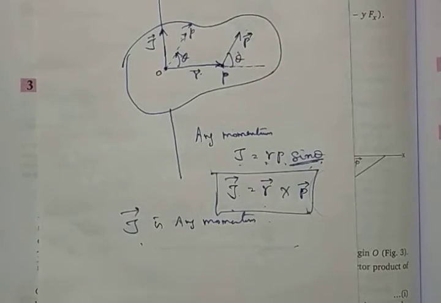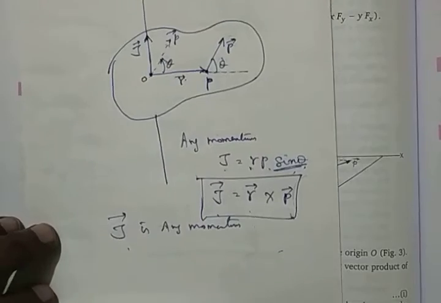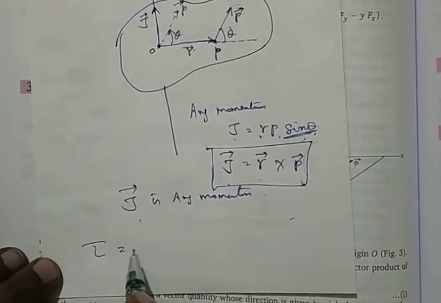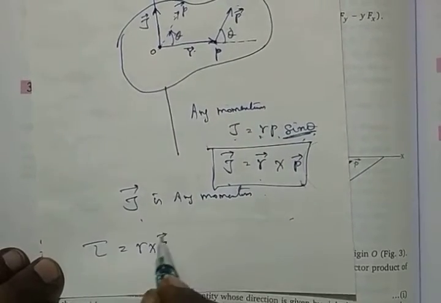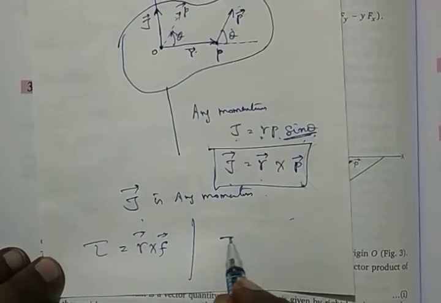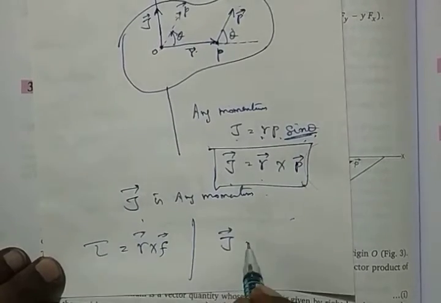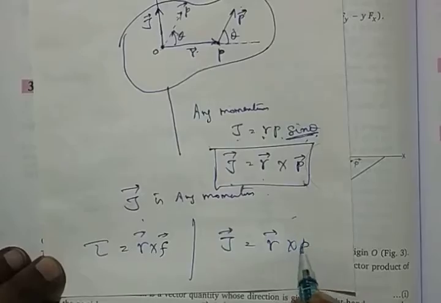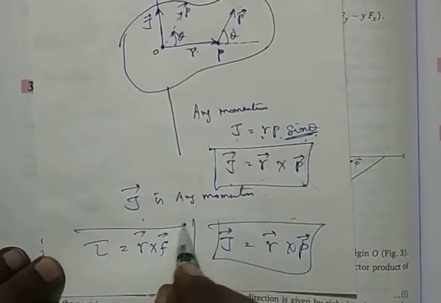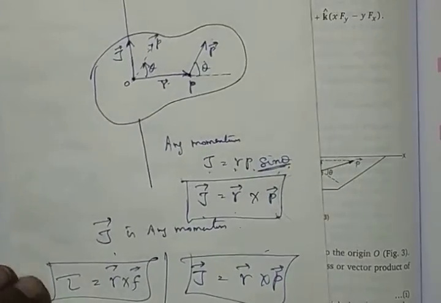Hope you got the idea about it. So now we got two very important formulas. Torque is going to be equal to R cross F, and similarly angular momentum is going to be equal to R cross P. So these two are the very important formulas that you got.